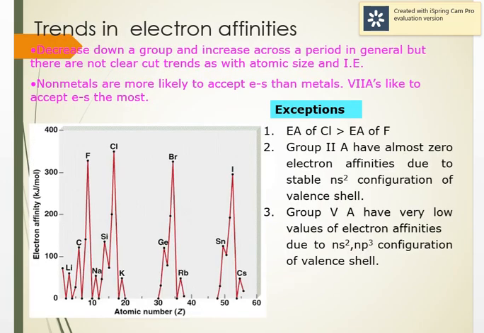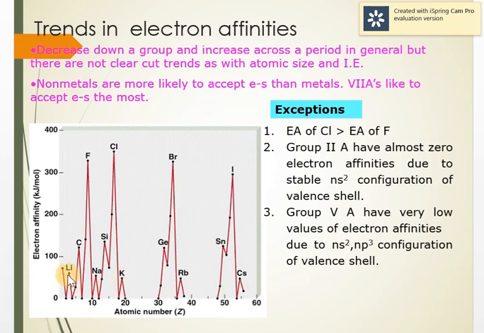Let's see the trend of electron affinity. As we move across the period, the nuclear charge increases. Since the nuclear charge increases, the tendency to attract electrons increases, so electron gain enthalpy becomes more negative as we move from left to right in the periodic table. But elements in group 2, group 15 and group 18 show exceptional behavior. Why? Because they have either half filled or completely filled or inert gas configuration.